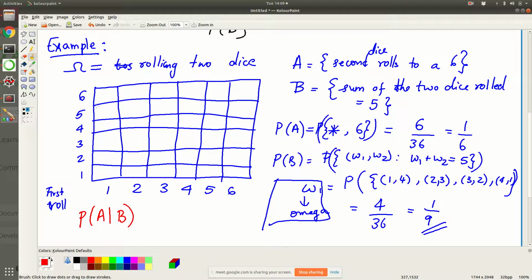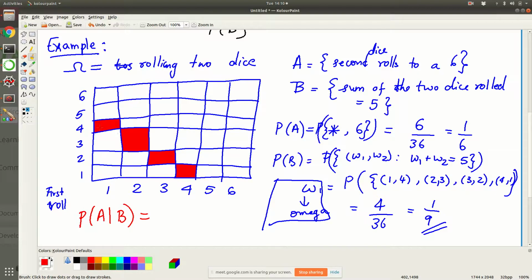Your original universe was this entire grid, but now I'm telling you that this is not the original universe anymore. The universe is such that we are only restricting to places where you have either 1 4, 2 3, 3 2, or 4 1. Let's color that. This is now the new space. Is there any place where the second dice is rolling into a 6?